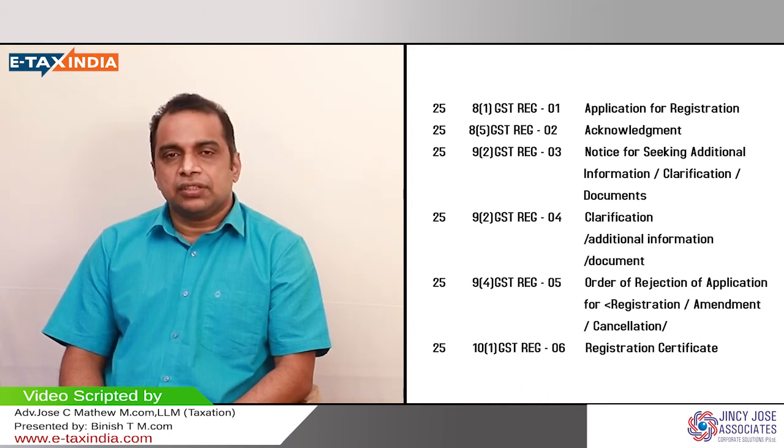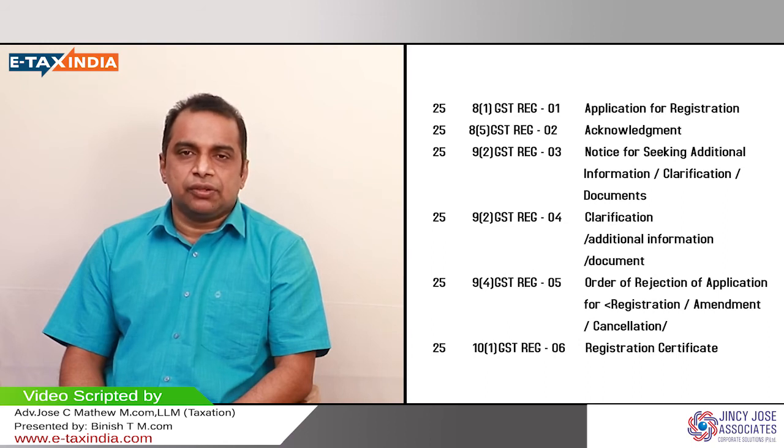The second step is filing an application online in form GST REG 01. That is the form number. These all are technical aspects related to the rule. But when we are doing it online, it's very simple. But for theoretical purposes, you have to understand the form number. It's GST REG 01.